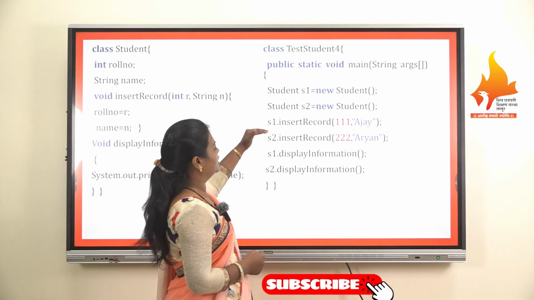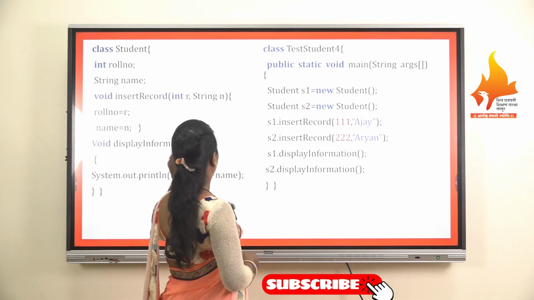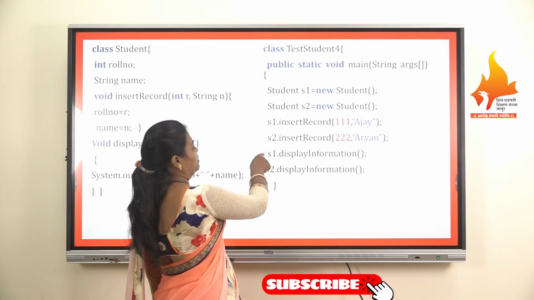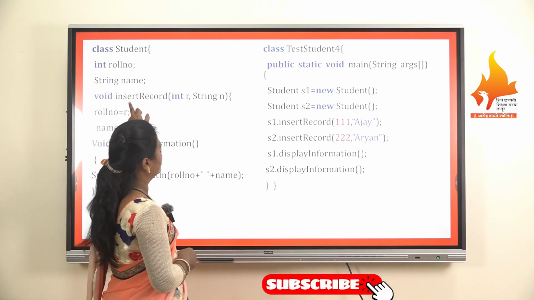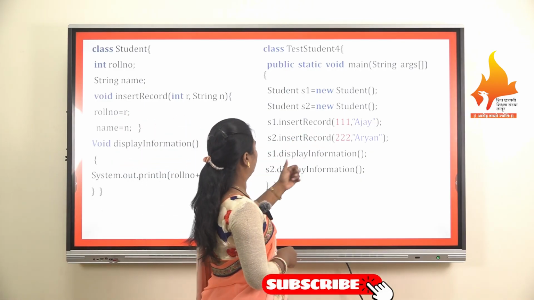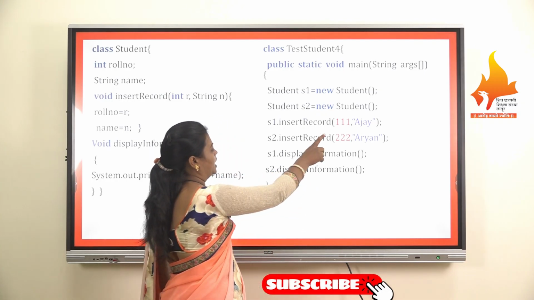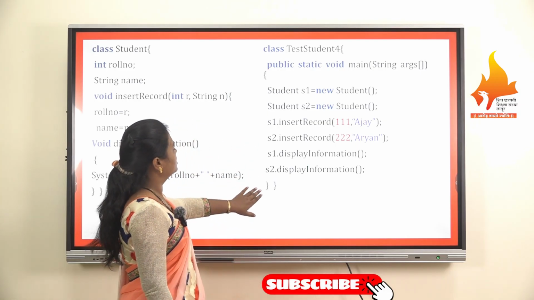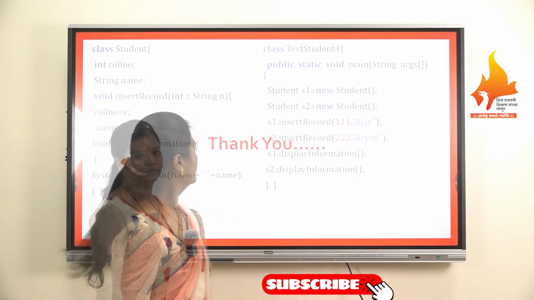Now after inserting records through the insert method, we are going to display the information by using the objects. First one is s1.displayInformation. At the time of s1.displayInformation, it is going to access this, that is 111 Ajay, and s2.displayInformation. Whenever it is called, at that time it will display 222 Aryan. So this is the ending of the class TestStudent4, and this is the ending of the public static void main method.